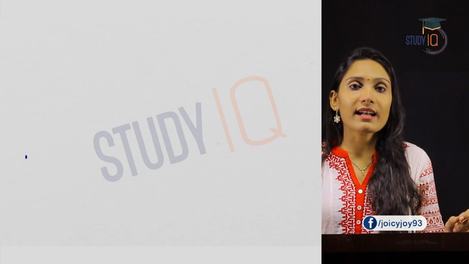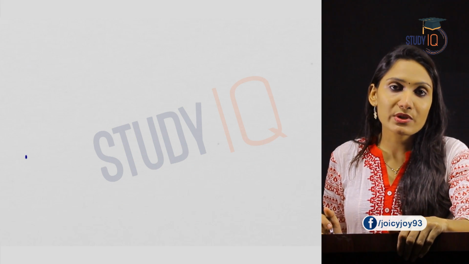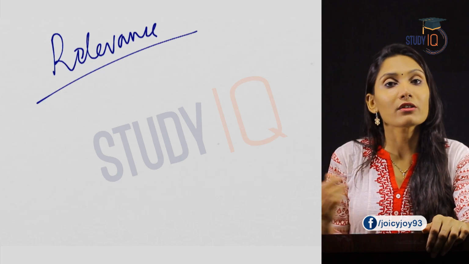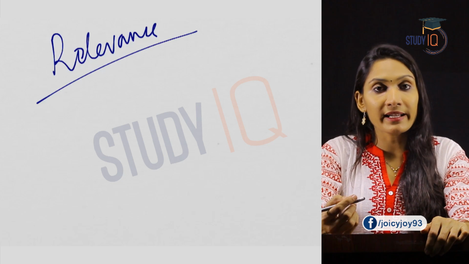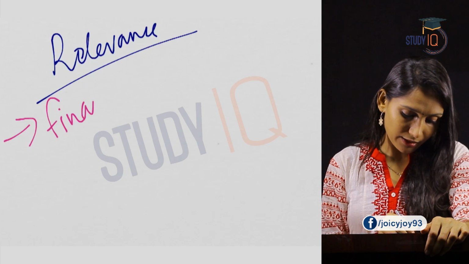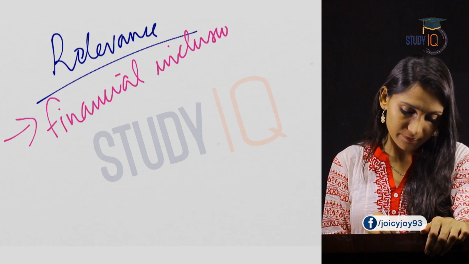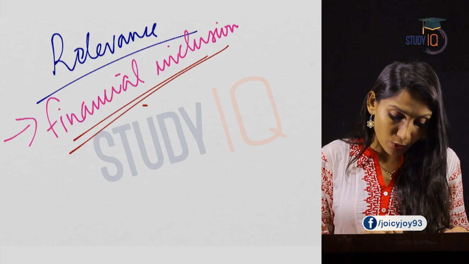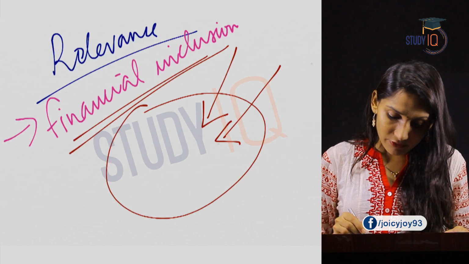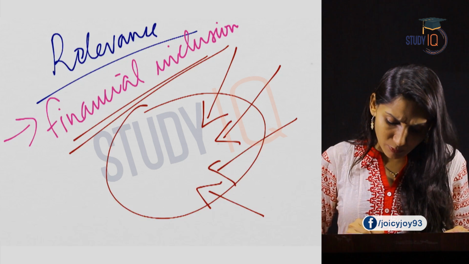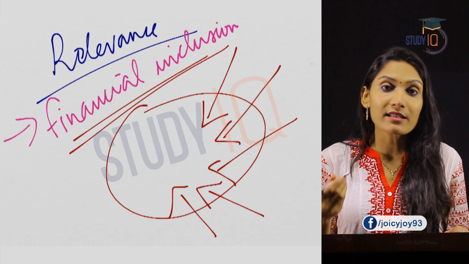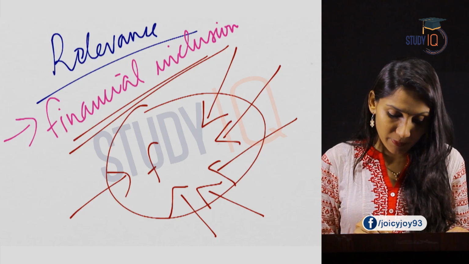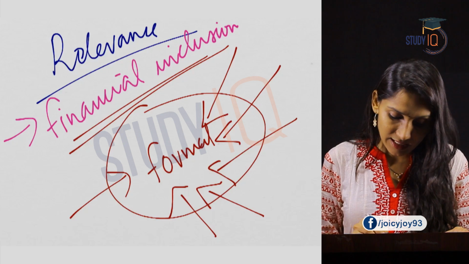Now let us see what is the relevance of microfinance institutions in an economy like the Indian economy. First of all, microfinance institutions help in financial inclusion. So financial inclusion is possible. What is meant by financial inclusion? Financial inclusion means that more people are entering into the formal financial sector. That means more people are utilizing the banks or financial institutions which are in the formal sector of the economy. So more people are coming into the formal financial sector.